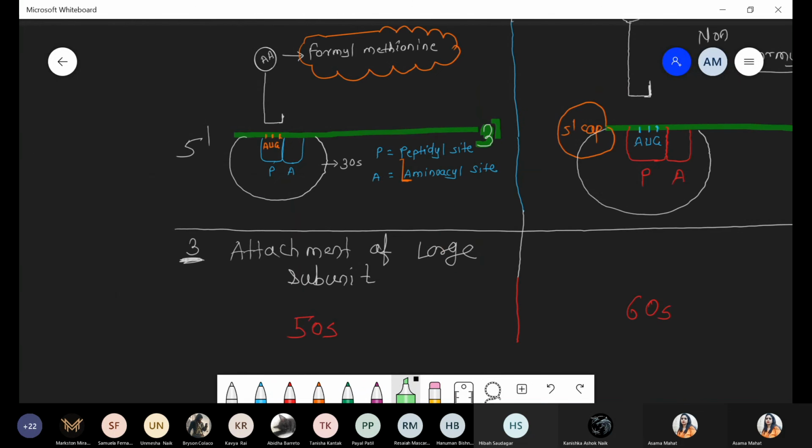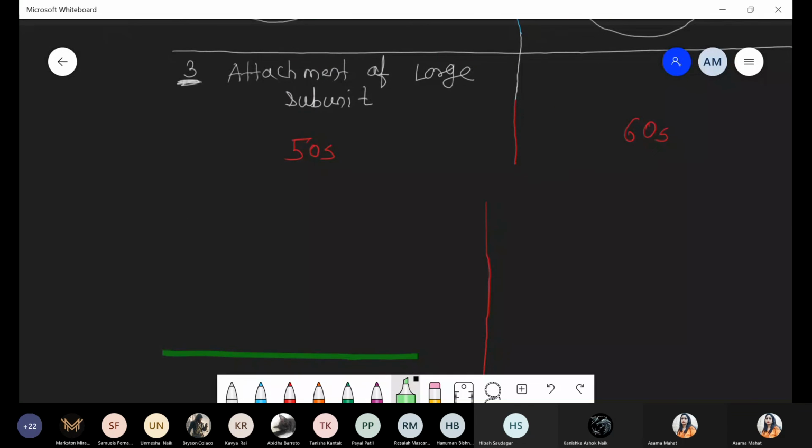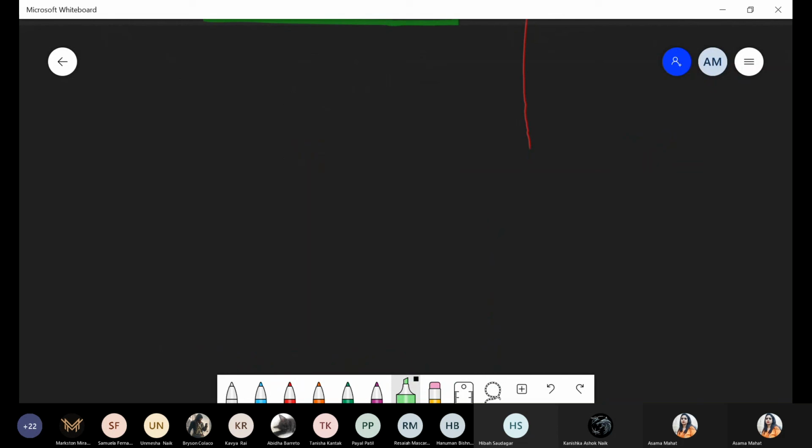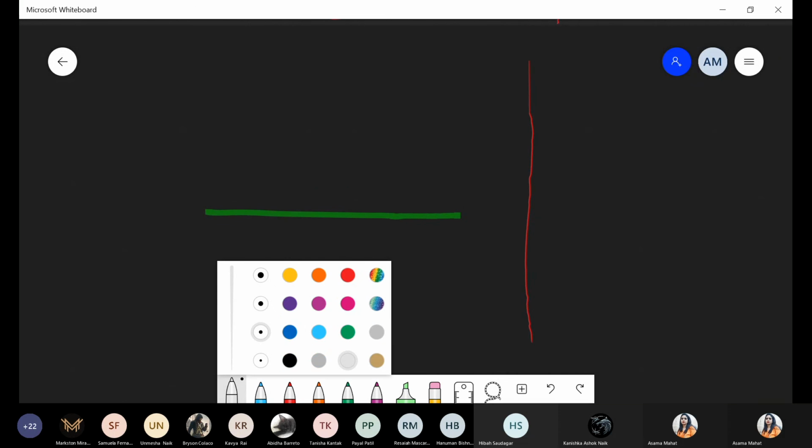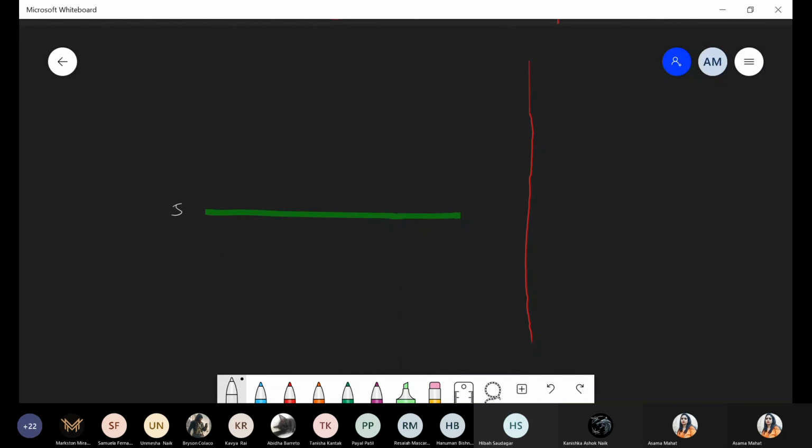So before the compartment we have to draw the small subunit. 5' end, 3' end, attachment of the smaller subunit, and now there is an attachment of the larger subunit.